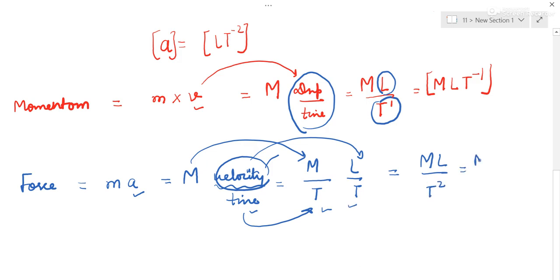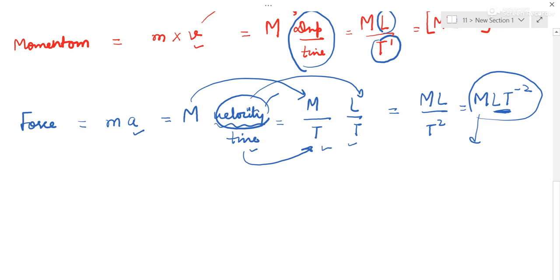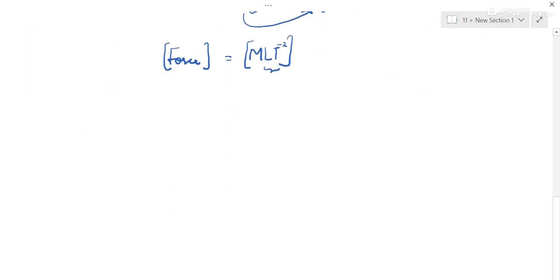This is equal to M L T minus 2. So everyone will keep this in mind. Force is M L T minus 2. This is M and this is acceleration. So the dimensional formula of force is M L T minus 2. So getting to the next quantity, which can be pressure.